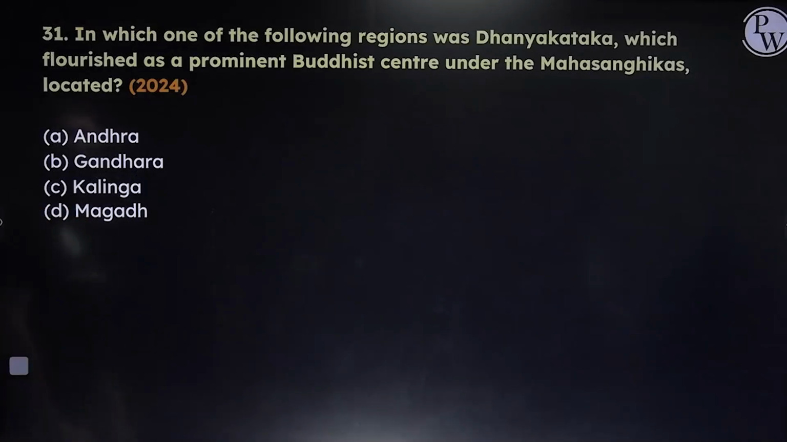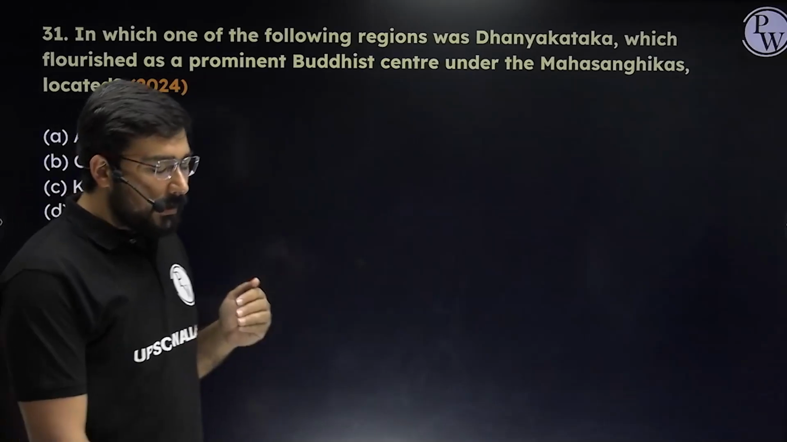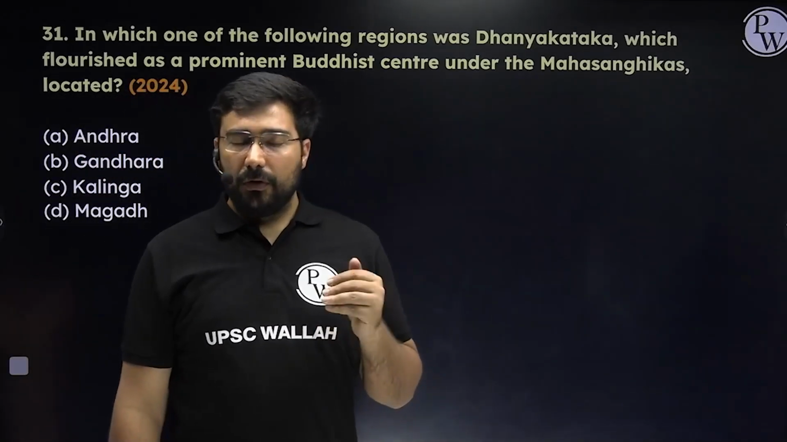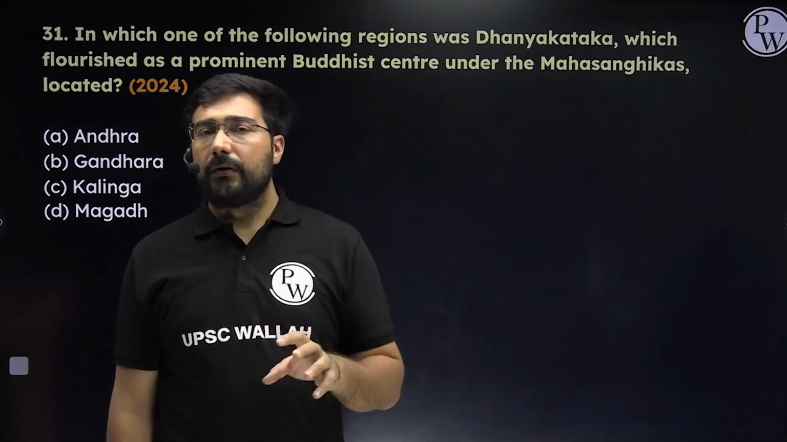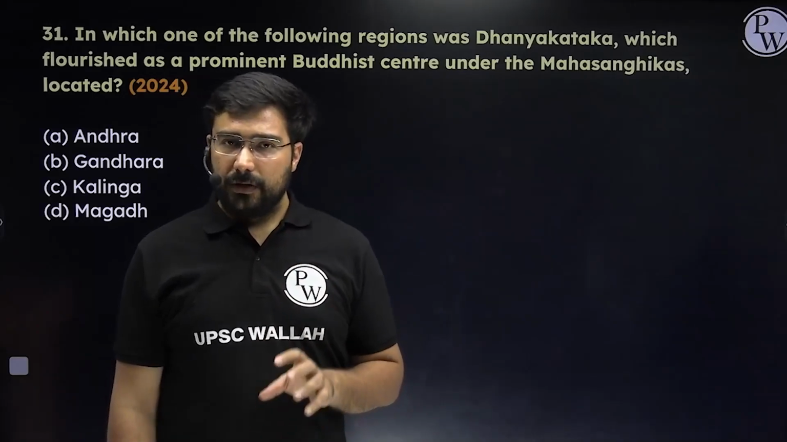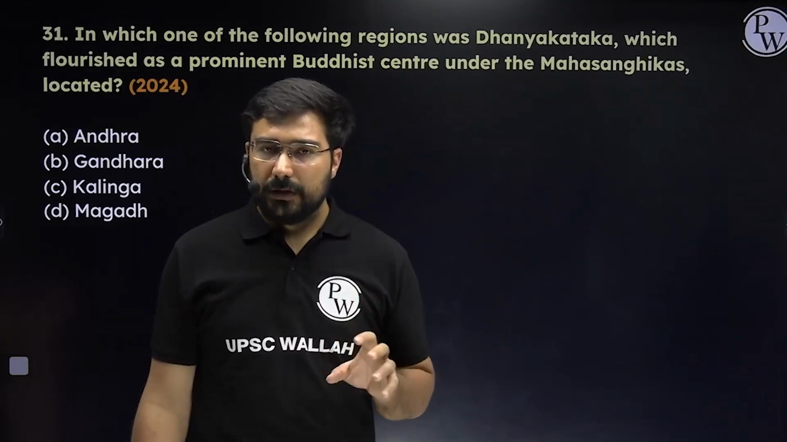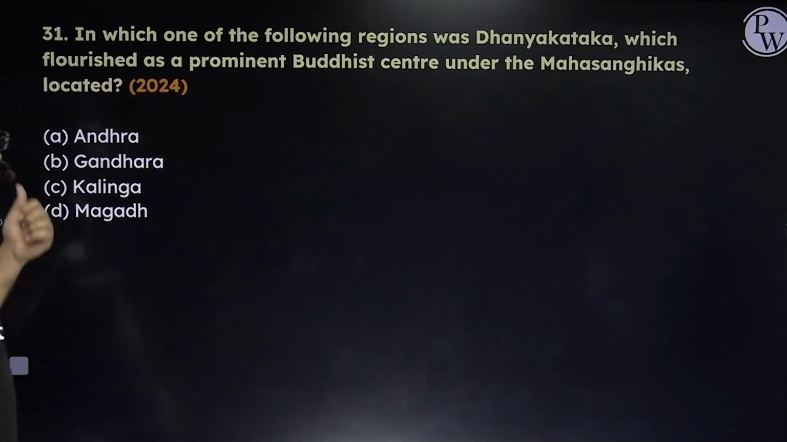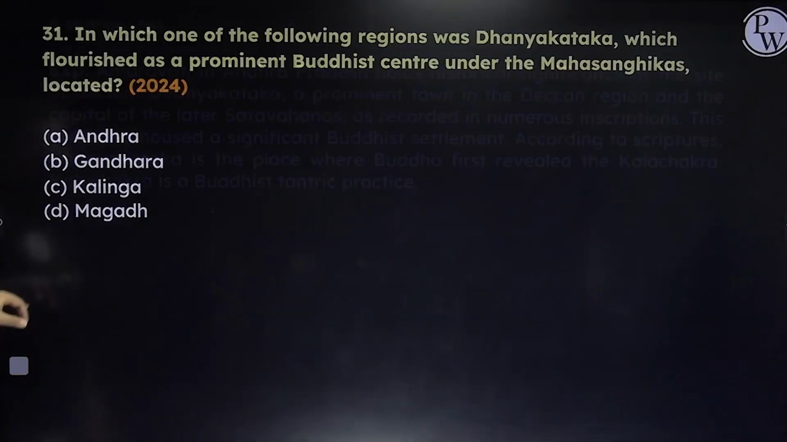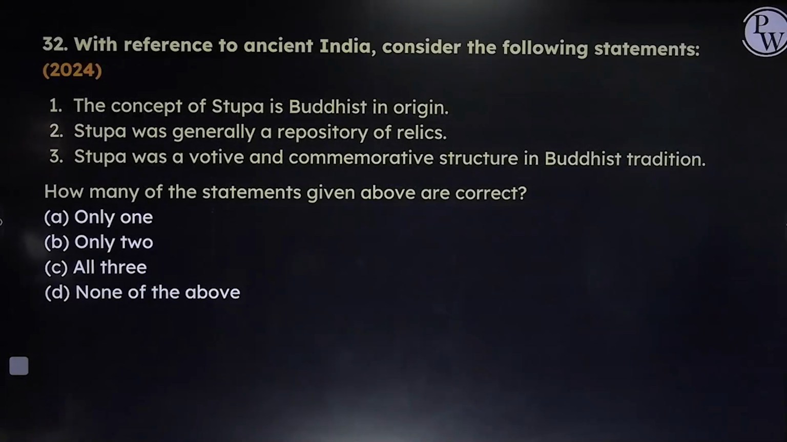Which one of the following regions was Dhanyakatika, which flourished as a prominent Buddhist center under the Mahasanghikas? So out of this, first of all you have to remember the areas where Buddhism flourished, okay, it is the eastern part of India and the southern part of India, mostly the area around Andhra Pradesh, Deccan area, right? In this case, the answer is Andhra, A. Logic should be remembered, right?